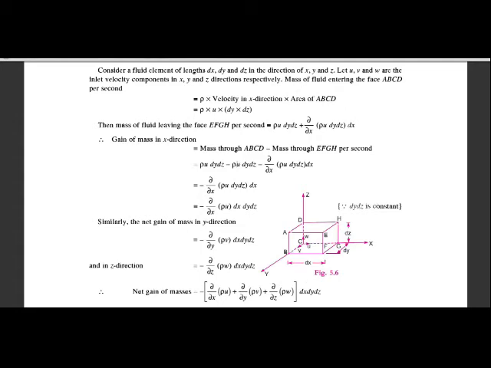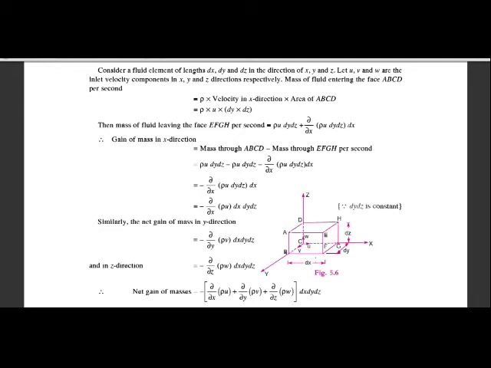Now let u be the velocity component in x direction, v the velocity component in the y direction, and w the velocity component in the z direction.